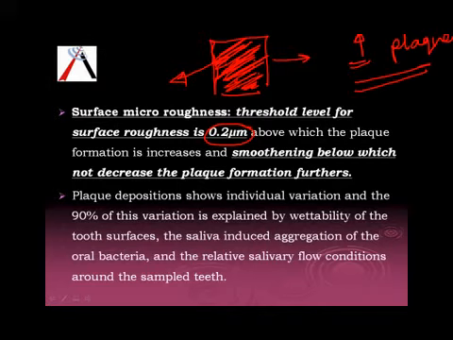And there is also individual variation in plaque formation. You can see some of the people have less plaque formation, some of them have more plaque formation. This could be explained by wettability of the tooth surface, saliva induced aggregation. There may be some salivary differences in these individuals, as relative salivary flow may be one of the reasons why it causes individual variation in the plaque.